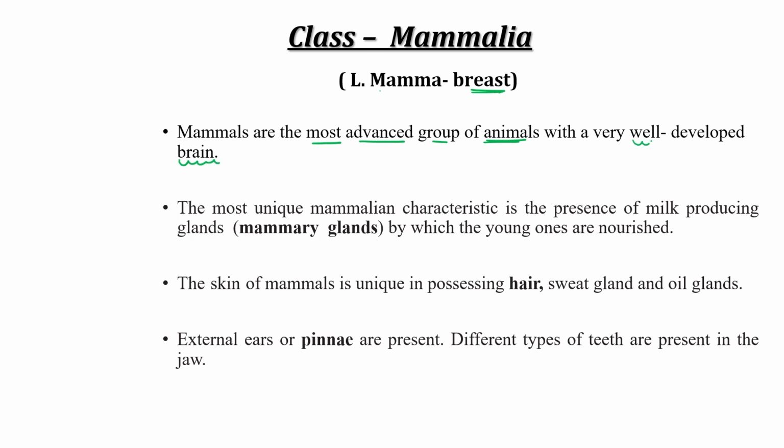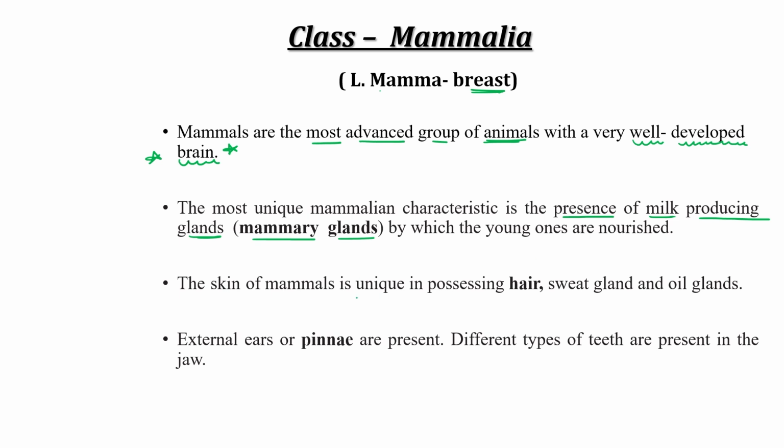All the animals belonging to class Mammalia have a highly developed brain. The most unique property of this class is the presence of milk producing glands, that is mammary glands, by which young ones are nourished.